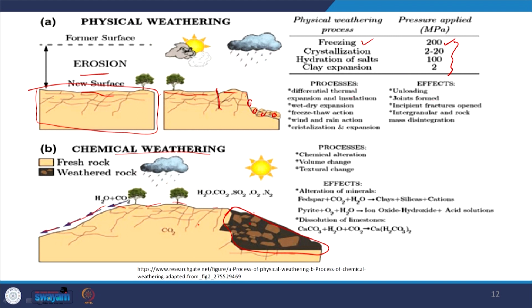Process and effect: differential thermal expansion and insolation, pressure unloading, joints formed, wet and dry expansion, incipient fractures open, freezing and thawing, disintegration of rock. We have already discussed those things. Physical processes have their products, chemical processes have their products. So, a totally different system. Okay.